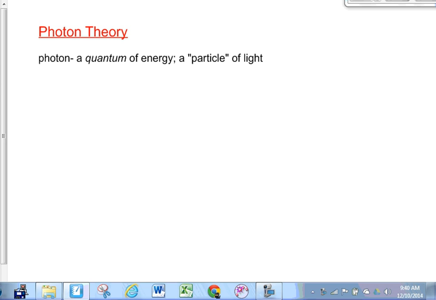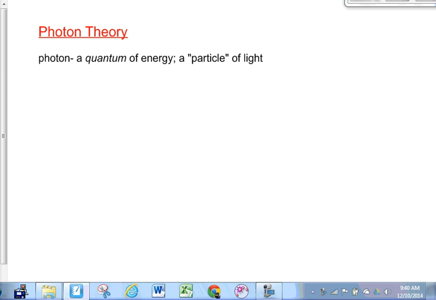Light exists as both a particle and a wave. It's got a wave-particle duality, we call it. It is a wave. It exhibits refraction, diffraction, interference, polarization, but it also exhibits properties of particles. Einstein said that a particle of light is called a photon. He named a particle of light, a little chunk of light, like a little rock. If you throw a rock, that's what we mean, a little pebble of light. He called it a photon.